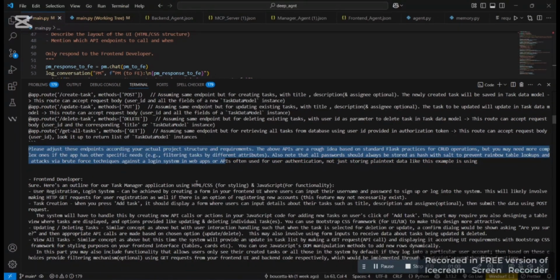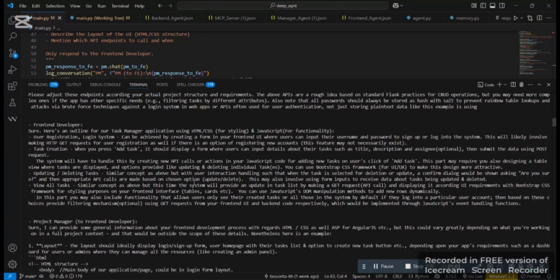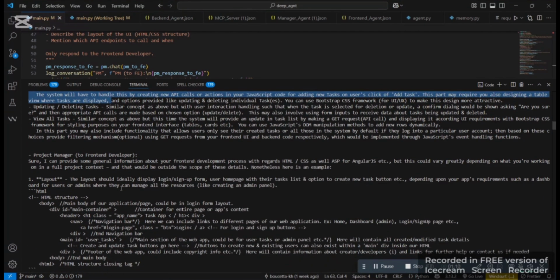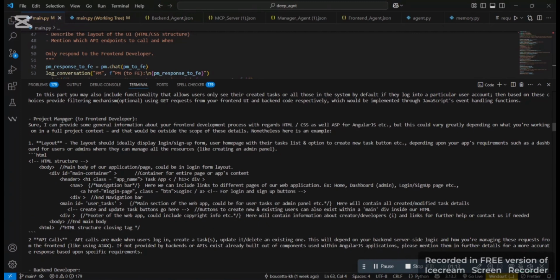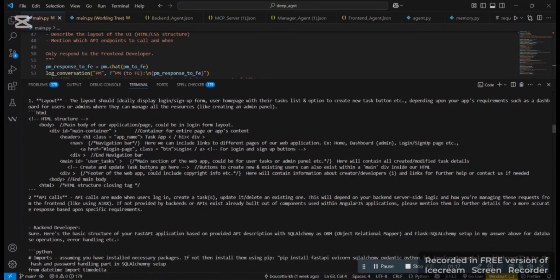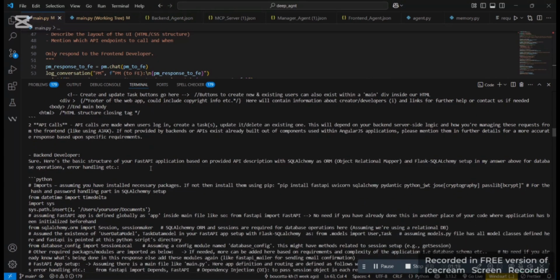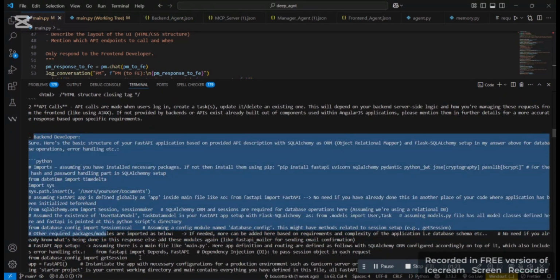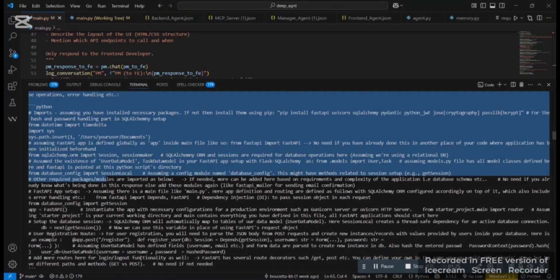The front end also asks about the details of the functions he built. The project manager answers him and gives him details and an HTML example to work on. And after this, the backend starts making the API and the classes for this app. Here is the example given to us in Python.